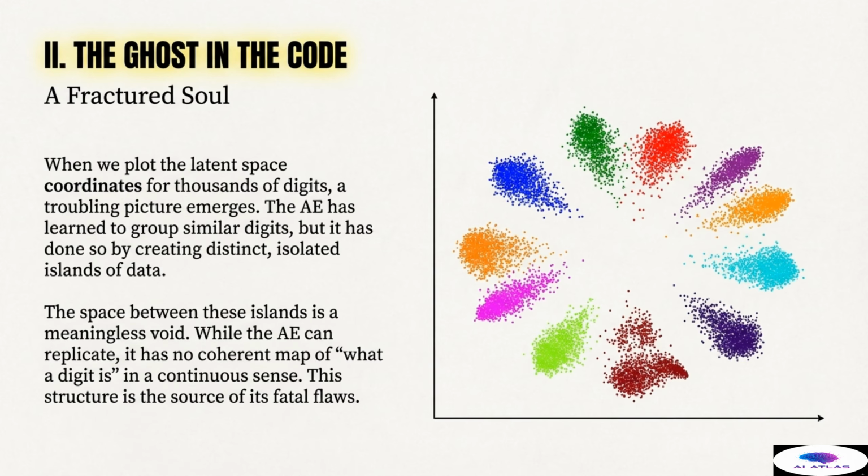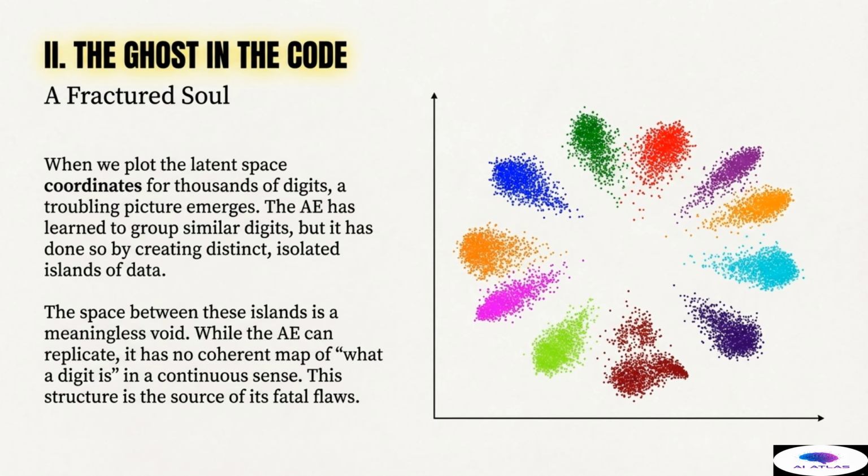This brings us to Act 2, the ghost in the code, where we examine the autoencoder's fractured soul. The problem lies not in the encoder or the decoder themselves, but in the disorganized structure of the latent space. When we take the thousands of latent space coordinates the encoder produces for our MNIST digits, and plot them on a two-dimensional graph, a troubling picture emerges, visible in the illustration.